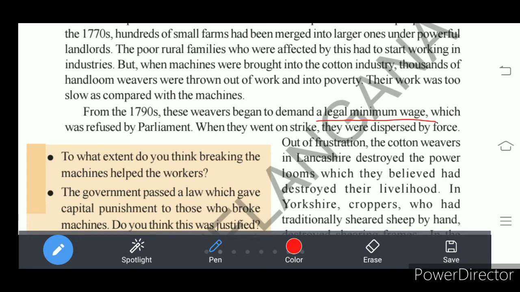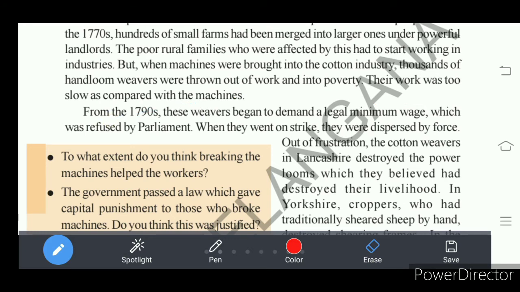That is called legal minimum wages. Wages were very low. Wages were given to the workers, that is weavers, as per the wish of industrial owners. So from the 1790s onwards, weavers who suffered with low wages demanded that Parliament should immediately pass an act on minimum wages. That is called the Legal Minimum Wages Act. Understand?